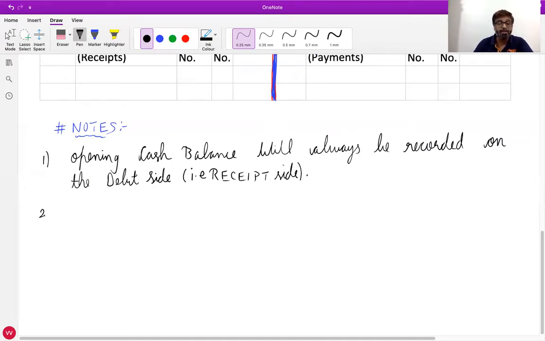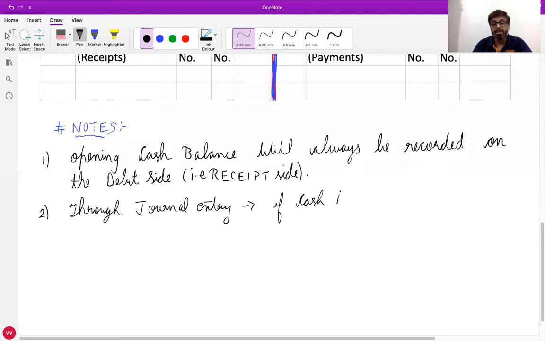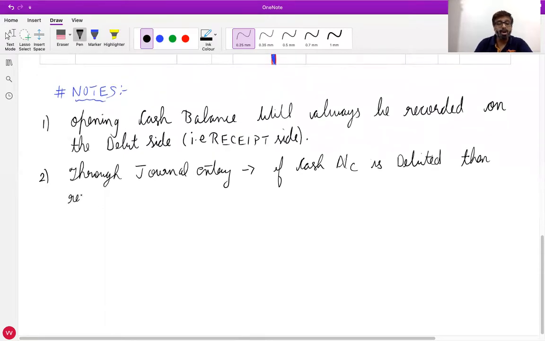Second note, write down: through journal entry, if cash account is debited, then record on debit side.